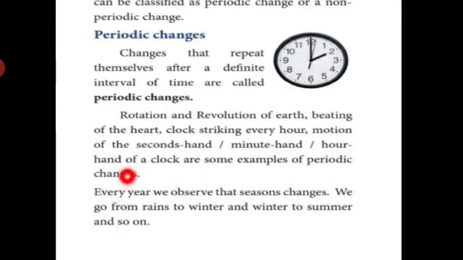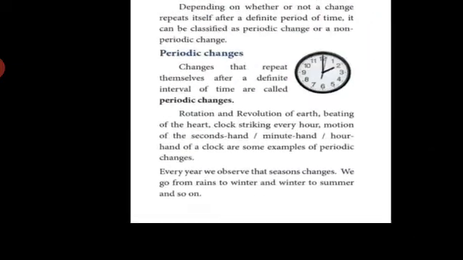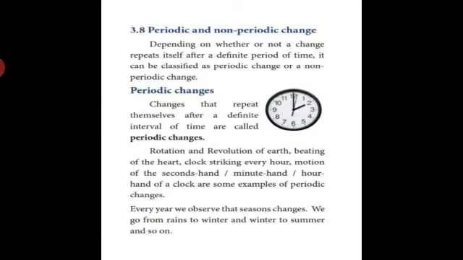Okay students, we can notice every year seasons change. We go from rains to winter and winter to summer and so on. So these are all periodic changes only. Think yourself, what types of clothes are worn in winter, and what types of clothes do you wear in summer time?